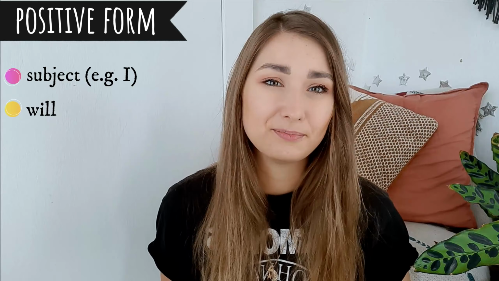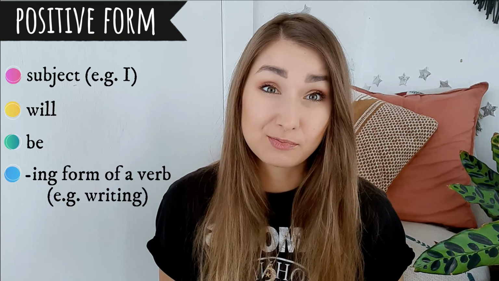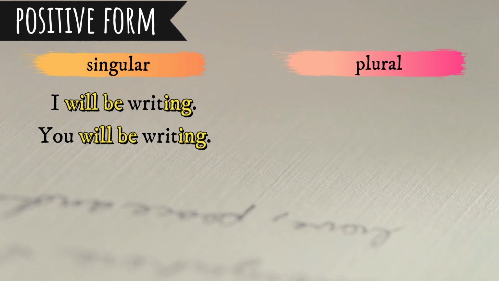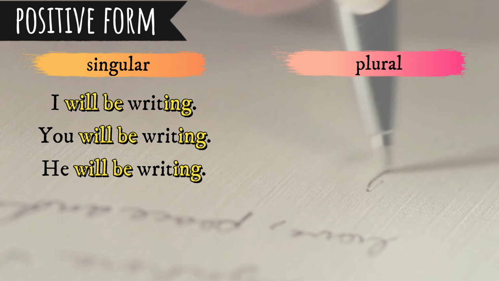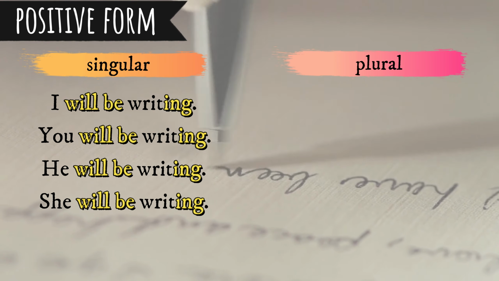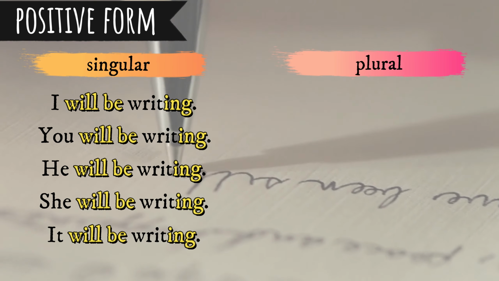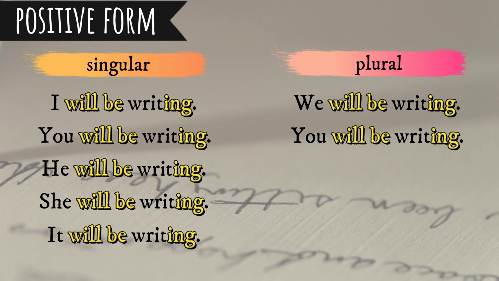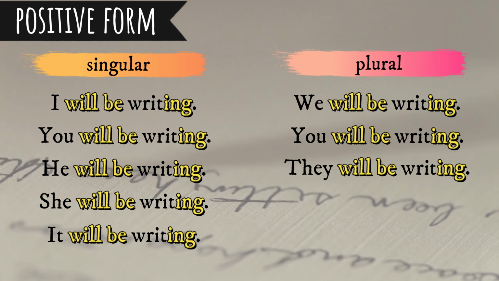To make it, we need a subject, for example, I, will, be, and the ing form of a verb, for example, writing. I will be writing. You will be writing. He will be writing. She will be writing. It will be writing. We will be writing. You will be writing. They will be writing.